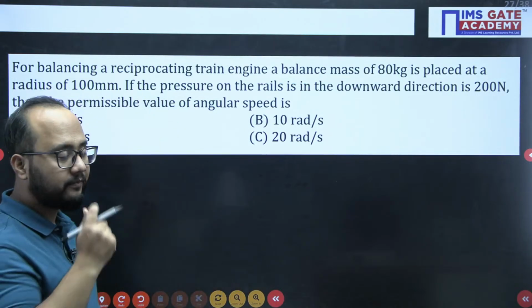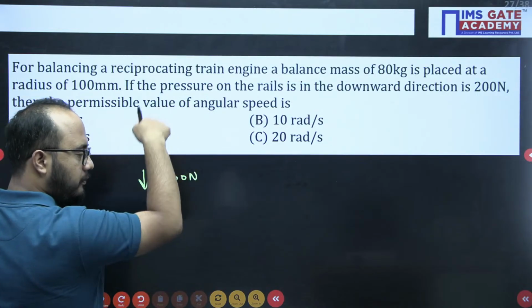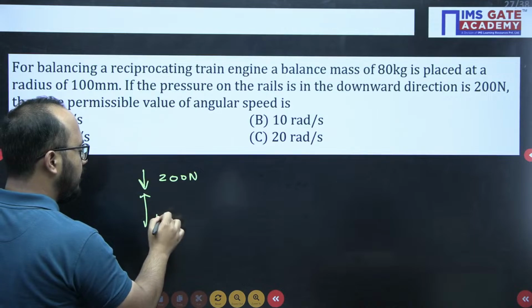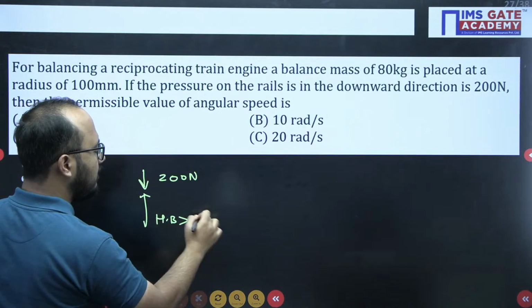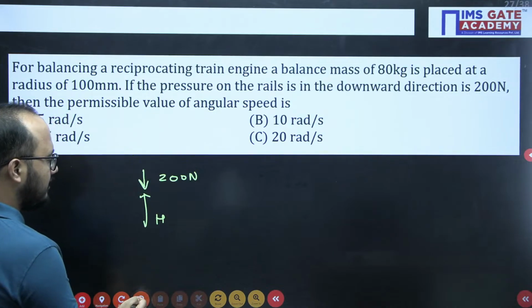What will happen if the 200 Newton pressure is applied by the rail, but this hammer blow value is greater than 200? Tell me what will be your answer.